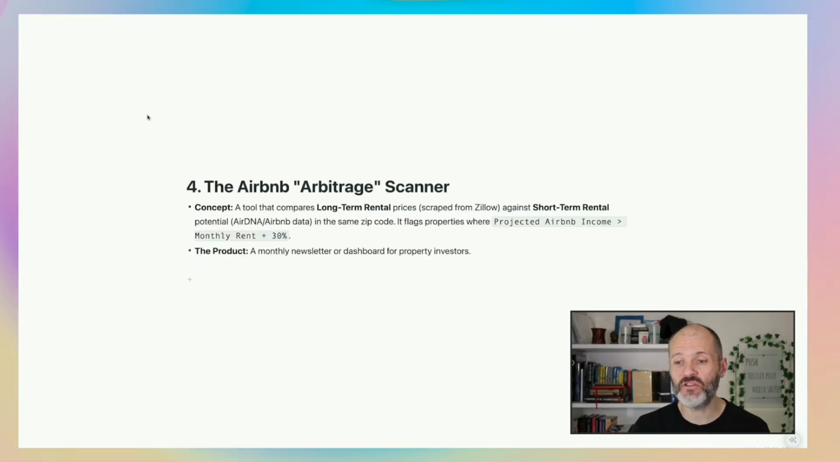An Airbnb arbitrage scanner could work well. Basically, it could compare long-term rental prices to short-term rental prices in the same area or zip code. And it could put all of this into a monthly newsletter or dashboard that you could sell access to.